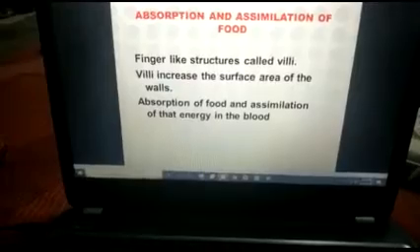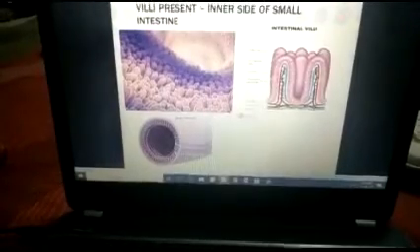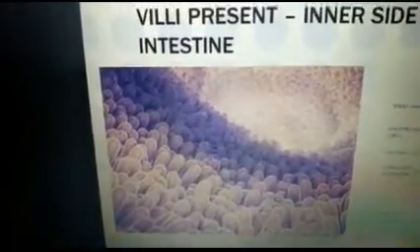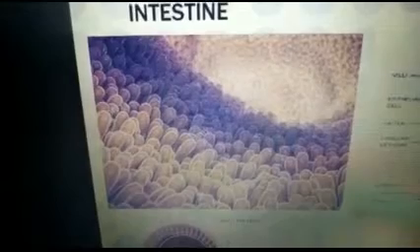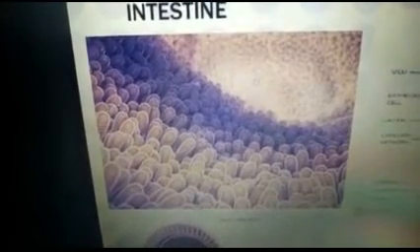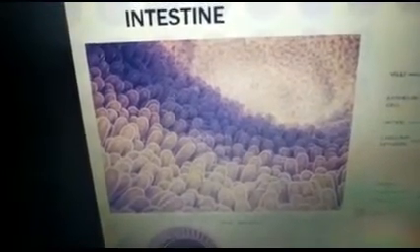Let me show it to you once. See students, this is the inner structure of the small intestine. How are villi present? See, they are looking like our fingers. They are showing a finger-like structure, isn't it? See how complicated the innermost structure of the small intestine is. Now let me show you one more figure of the small intestine, how it looks. See, these villi are arranged in this order on the inner side of the small intestine. See how they look.